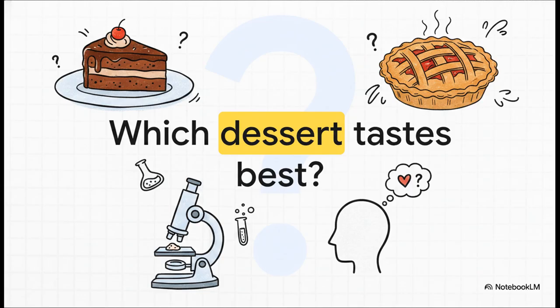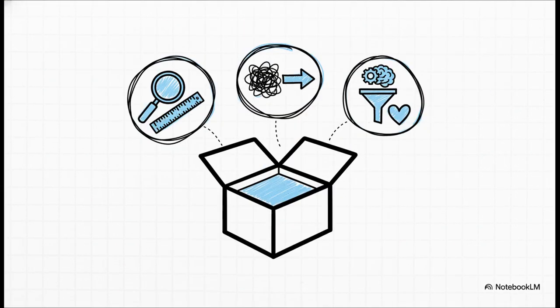Think about it. If we put a slice of cake under a microscope, is the microscope going to tell us it's the absolute best? No way. Okay, let's dive into this toolkit we're building today. You're going to learn how to identify measurable variables, how to rewrite vague questions, and most importantly, how to separate hard measurement from personal opinion.